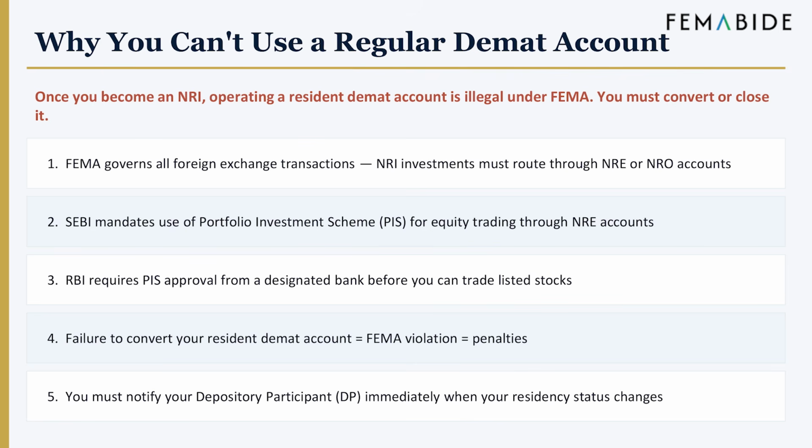Why you can't use a regular Demat account. Once an individual becomes an NRI, continuing to operate a resident Demat account becomes non-compliant under FEMA. Key requirements include all investments must be routed through NRE or NRO accounts. SEBI mandates the use of the Portfolio Investment Scheme for NRE-based equity investments. RBI requires PIS approval through a designated bank. Failure to convert the account constitutes a FEMA violation. Depository participants must be informed immediately upon change in residency. This is a mandatory transition, not optional.